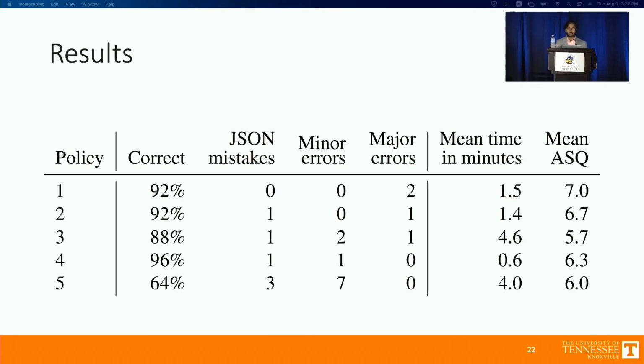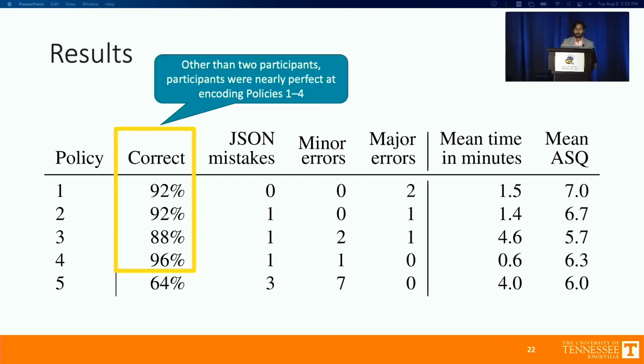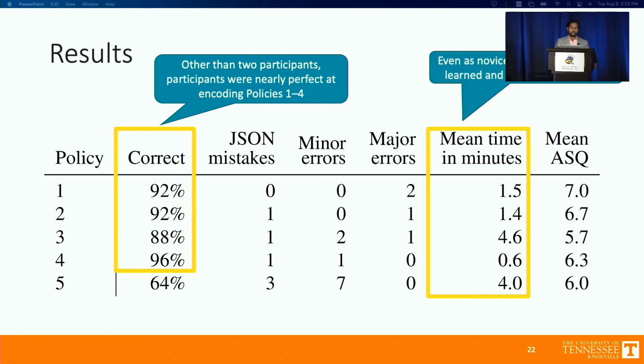So the results of our usability study are, apart from policy 5 and apart from 2 users who got almost everything wrong, the results are almost perfect. The time required is 30 seconds to 4.5 minutes, so not so much for users, some of whom did not even know what a JSON was when they started.